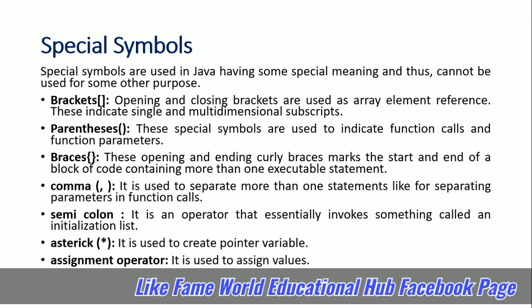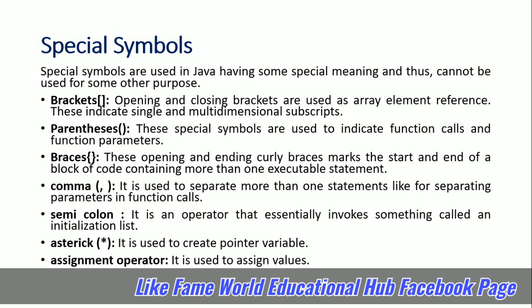Now coming towards the special symbols in Java. Special symbols are used in Java and have some special meaning. So brackets, parentheses, braces, comma, semicolon, asterisk, assignment operators like the equal symbol. These all are special symbols in Java. The brackets, what in mathematics you call square brackets, here are called brackets.